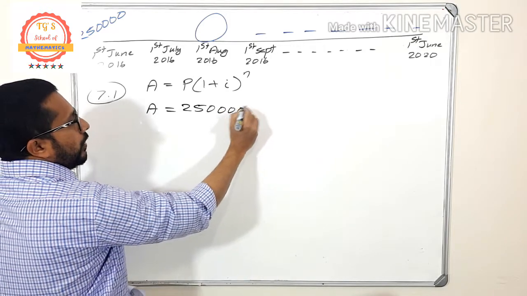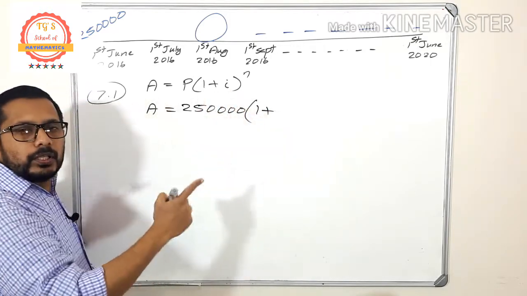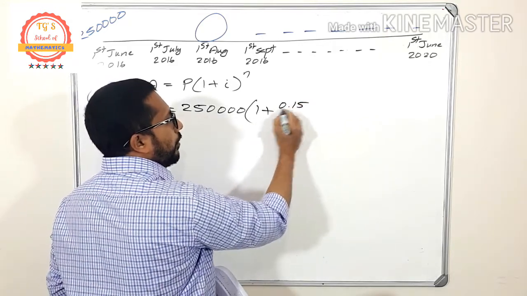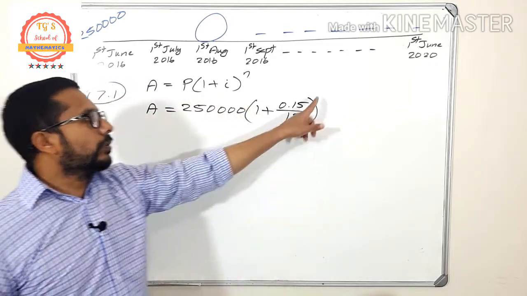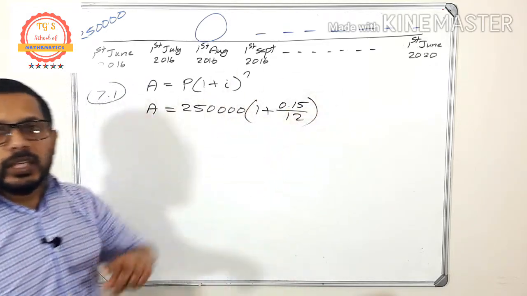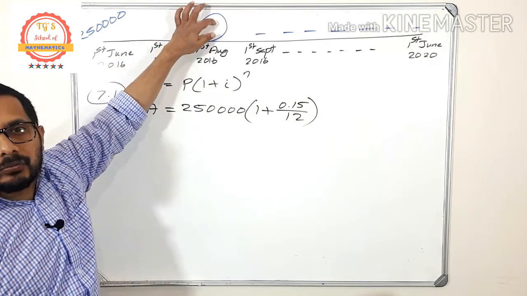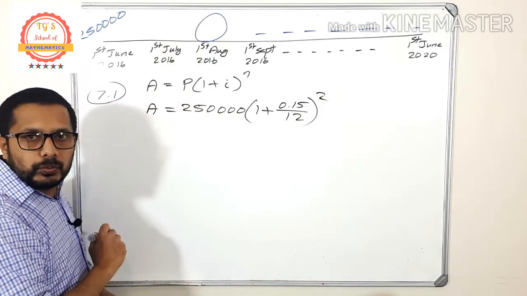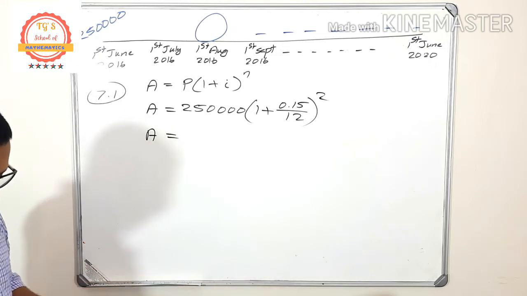250,000 into 1 plus interest rate 15% compounded monthly. So it is 0.15 divided by 12. Then what about this one? Here it's only 2 months. You have to find what is the amount after 2 months. That means here the value of N is just 2. Okay. So take your calculator, try to find the answer of that one.